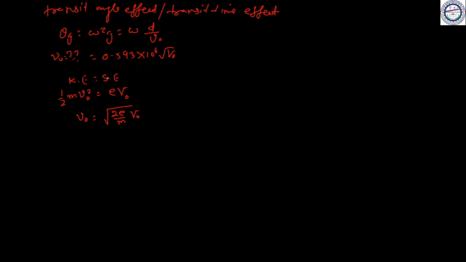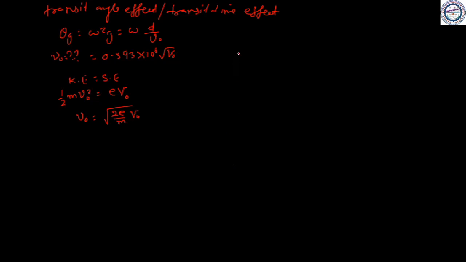As transit angle is directly proportional to the frequency, below the microwave range the transit angle is negligible because the frequency is low. At microwave frequency, the transit time is large compared to the period of the microwave signal. So what is the problem at high frequency? At low frequency, the carriers have enough time to cross the grid.